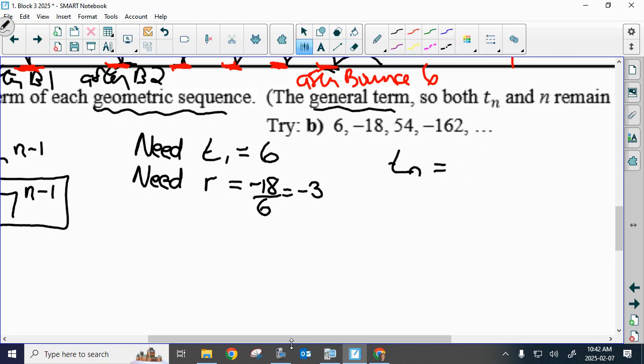Our T1 will never change. My common ratio does not change. The variables are n and Tn. This is like your x-axis, this is like your y-axis if you were to graph it. Your T1 is 6. Your common ratio is -3. If you don't put brackets around a negative number before you take it to a power, you're technically not correct. You have to put brackets around your negative number before you take it to an exponent. Okay?